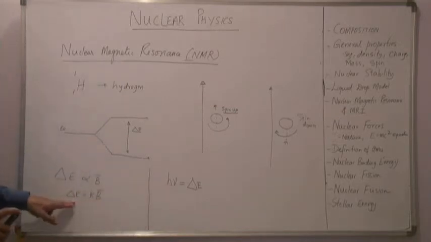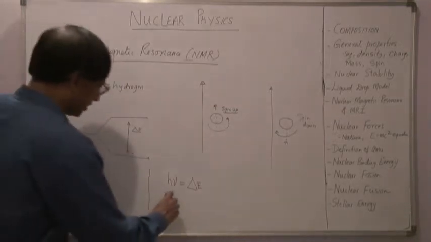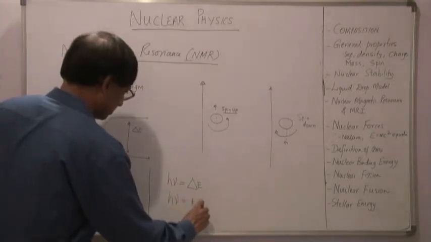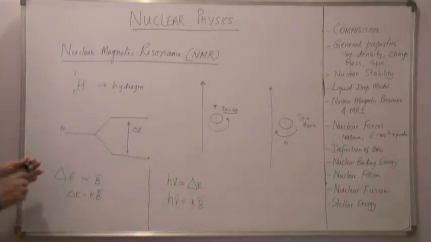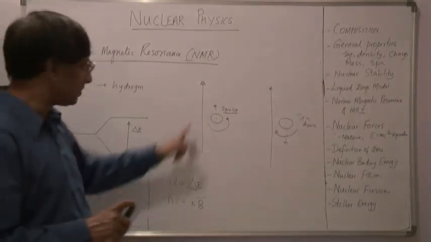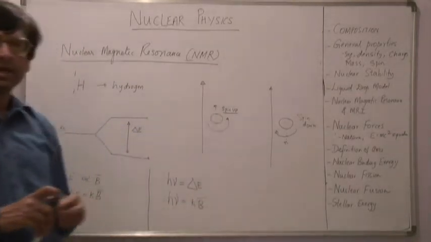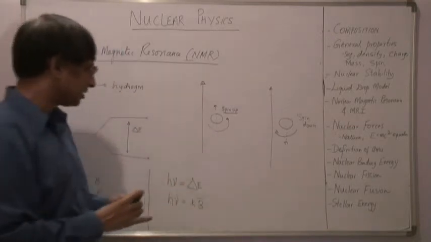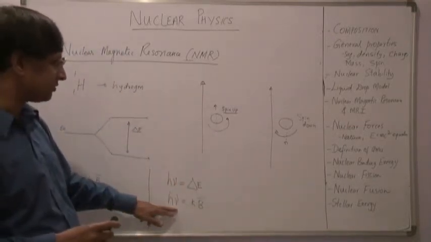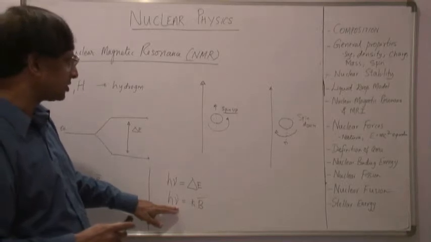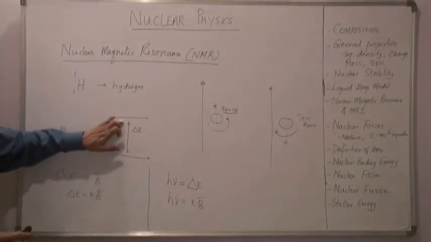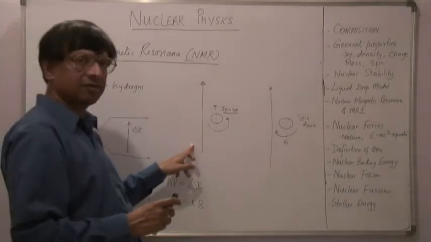Now if I look at this expression and this expression, hν is effectively K into B. That means the frequency is dependent on the magnetic field there. So the energy of the radiation that I need to supply for this nucleus to go from one state to another is dependent on the magnetic field there.